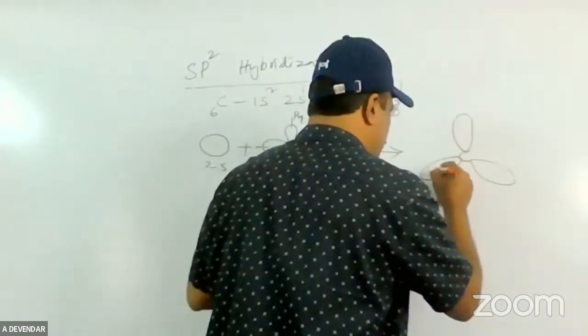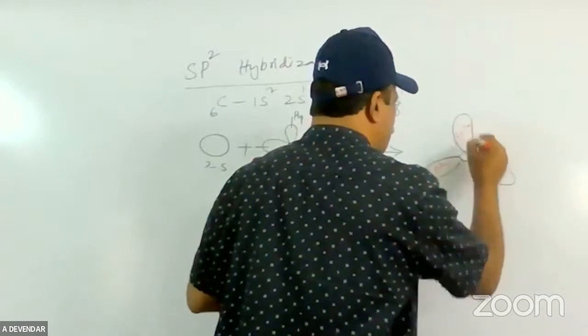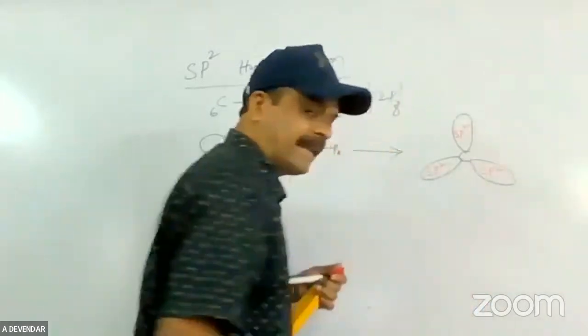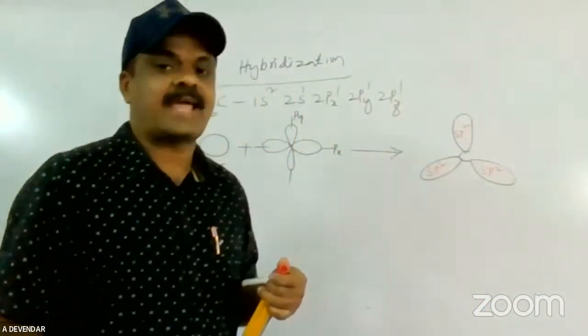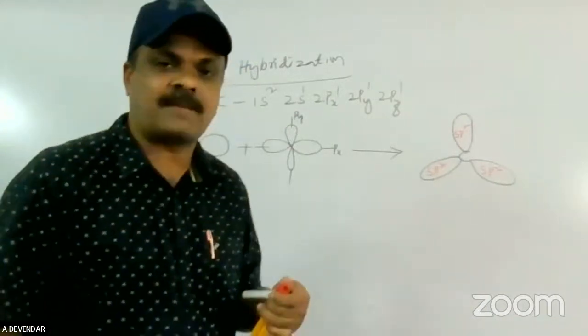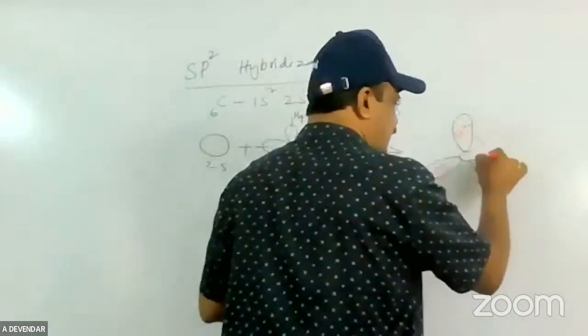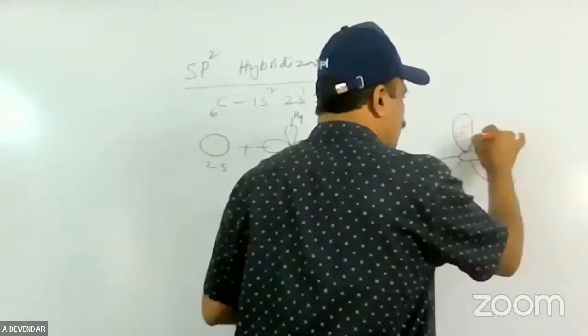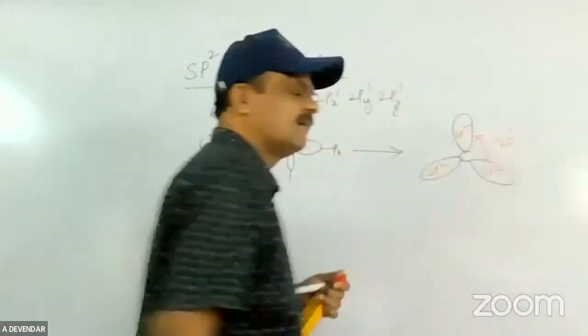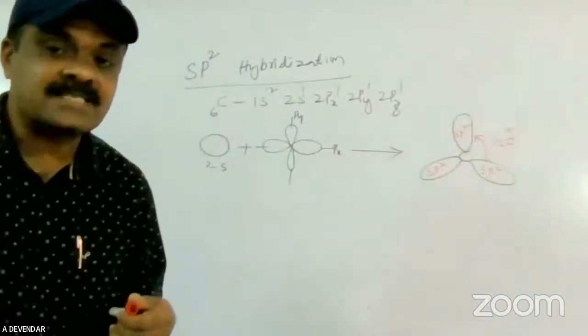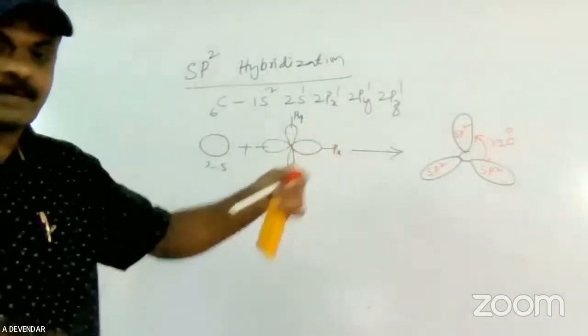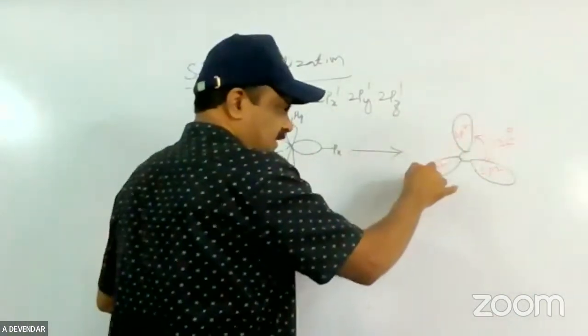These three sp2 hybrid orbitals are arranged in a triangular shape, making a bond angle of 120 degrees. See the triangular shape.